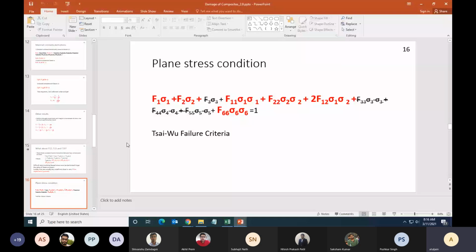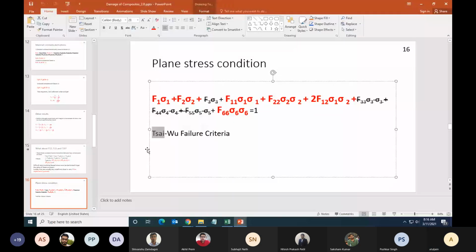One week from now, we will discuss what is known as the World Wide Failure Exercise. In the World Wide Failure Exercise, the different failure criteria by different researchers were compared, and some of the results will be very, very surprising to you. But still, since he started everything, his name comes everywhere.